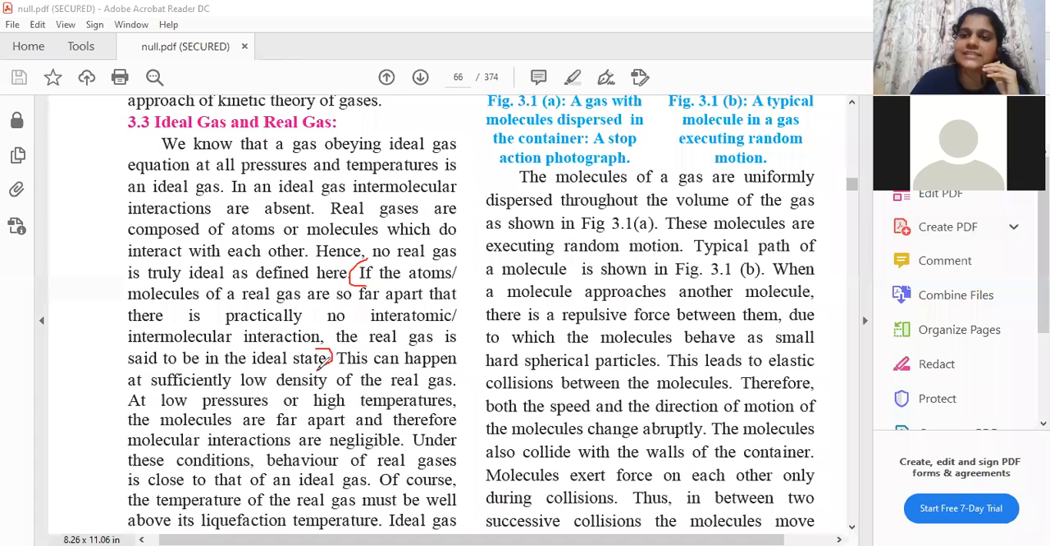See why real gases are different from ideal gases. In ideal gases, the assumption is that there are no intermolecular forces, but in reality, the molecules do interact with each other. But even in reality, if the atoms or molecules of a real gas are so far apart that there is practically no intermolecular interaction, because of the large distance, then we can say that my real gas is in an ideal state. I hope you all are understanding. This can happen. Now the question arises: when will this happen?